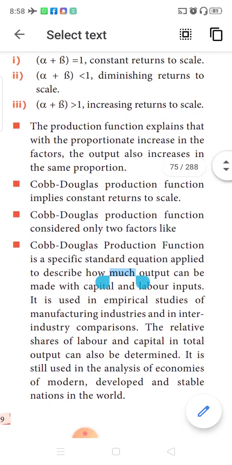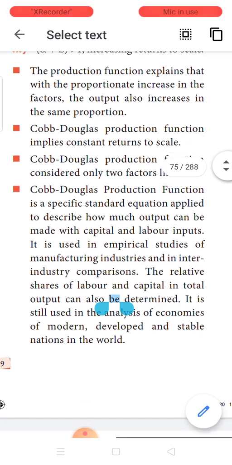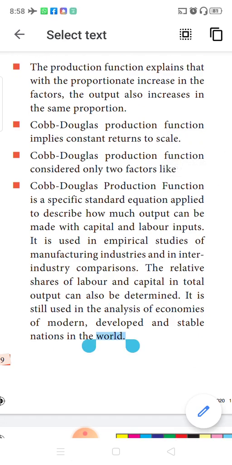Next is the production function. It explains that when there is a proportionate increase in the factors, there is a proportionate increase in the output also. This is one aspect. Next, the Cobb-Douglas production function normally implies constant returns to scale. That is, alpha plus beta will always be equal to 1. He takes this constant returns into consideration and works on it.